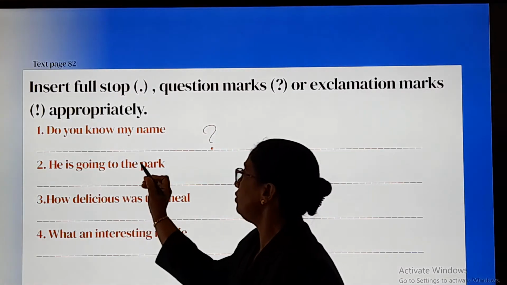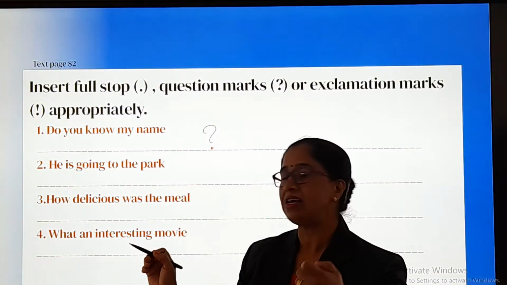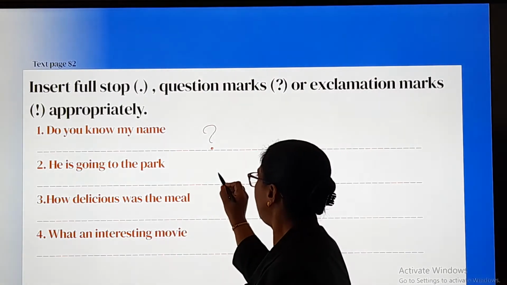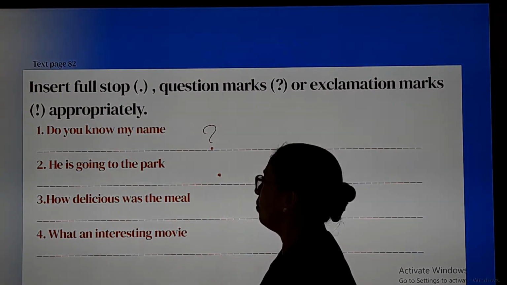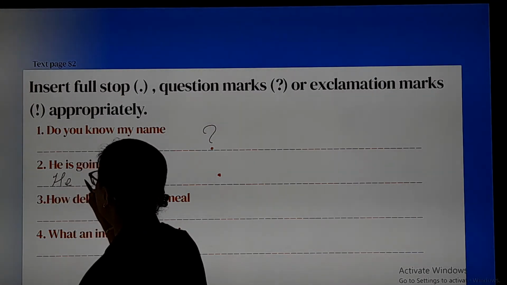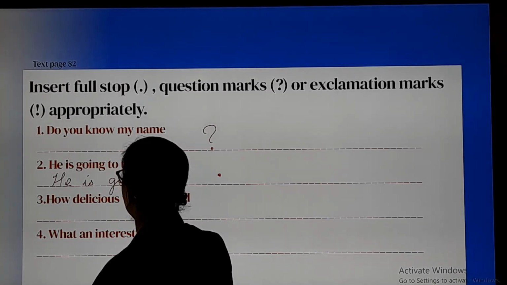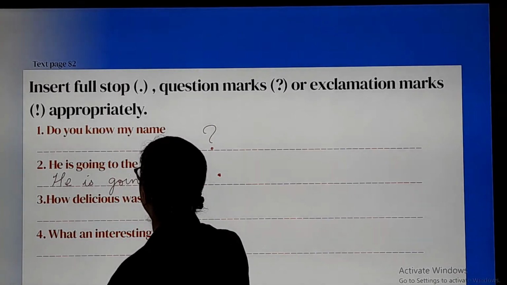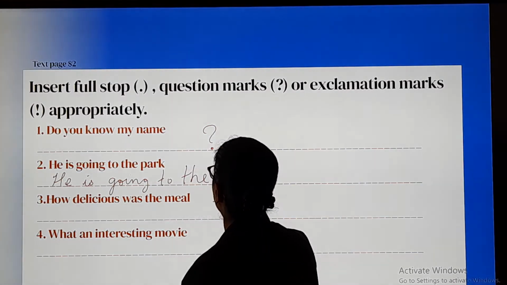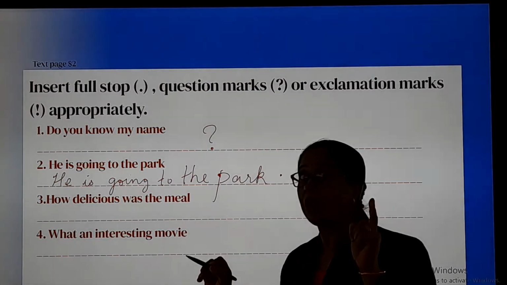He is going to the park. Is it a question or a sentence? He is going to a park. It's a sentence. So, it should end with a full stop. So, you will be writing it, children, properly. Okay. He is going, G-O-I-N-G, going to the park, P-A-R-K, and you will be putting the full stop. This is how you have to attempt.